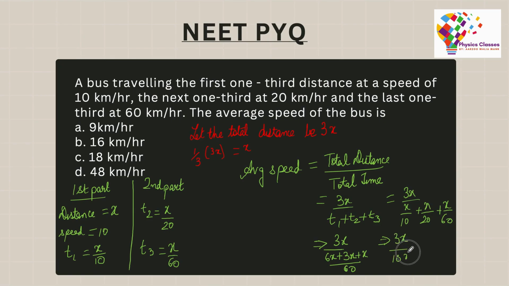So this further gives me 3x by 10x into 60. The 0 gets cancelled, x also gets cancelled, and you have 6 into 3. That gives you the answer of 18 kilometers per hour, which is my final answer.